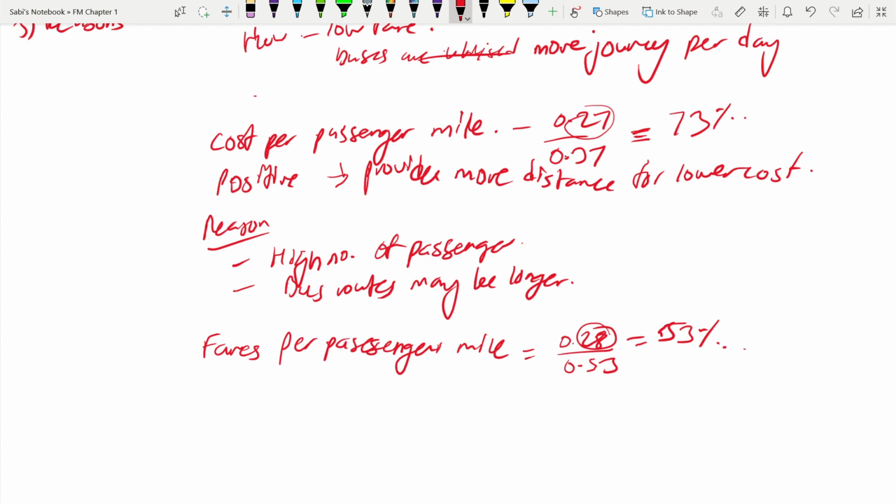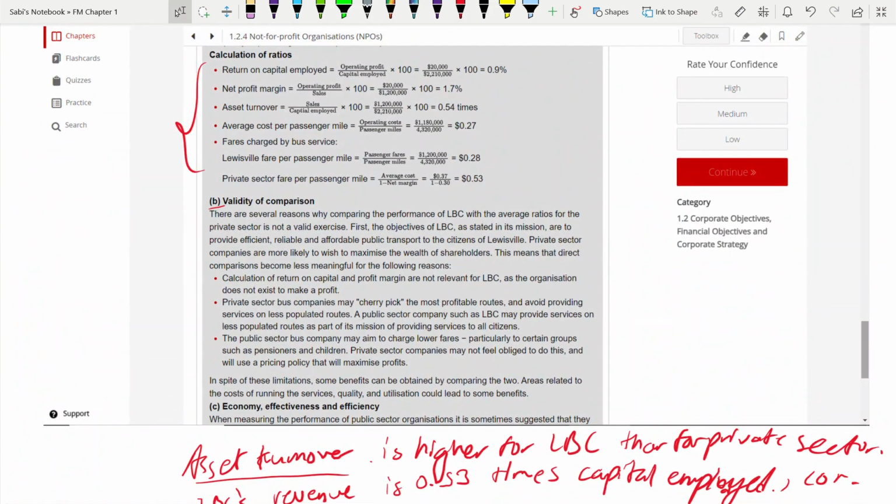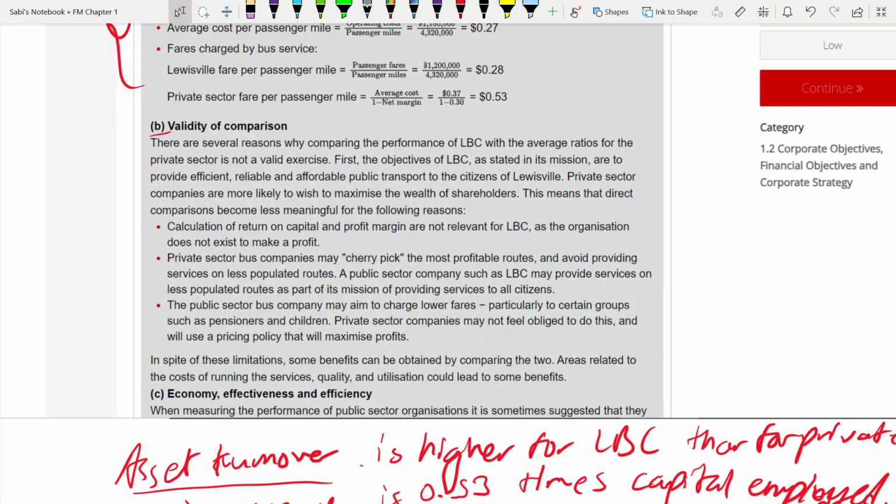But even though fares are less, it is going to be liked by the users of the bus, because lower fare means it's a policy of providing affordable public transport. That was their objective also, right? So we have discussed performance in terms of all the areas. Now part B, whether it is valid to compare or not. Since the answer is here, I'm going to take you through the answer. See how it's written.